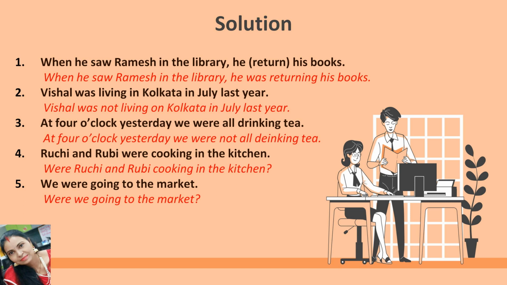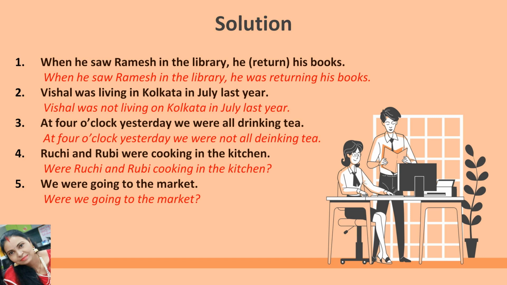Yes, here I am with the solutions. So check your answers. Our first sentence was: when he saw Ramesh in the library, he returned his book. You have to change it into positive. So the answer is: when he saw Ramesh in the library, he was returning his books. Second sentence was: Vishal was living in Kolkata in July last year. We have to change it into negative. So the answer is: Vishal was not living in Kolkata in July last year.